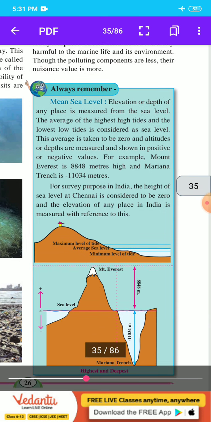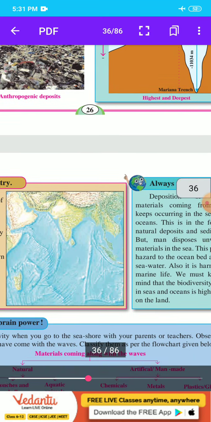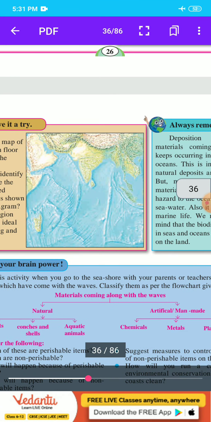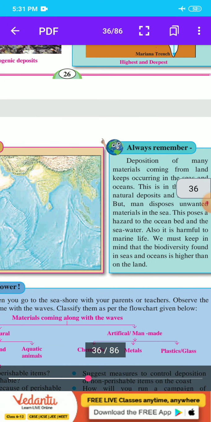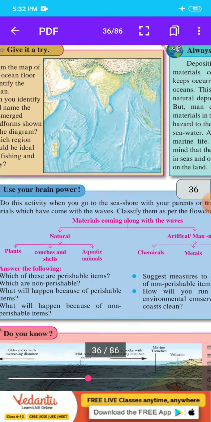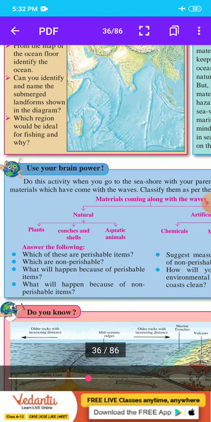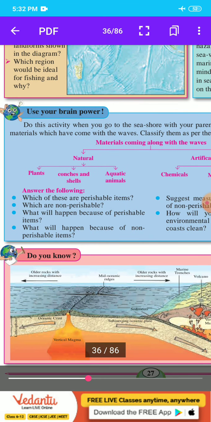Which is our next point? Give it a try. It is reduced in our syllabus for this year.